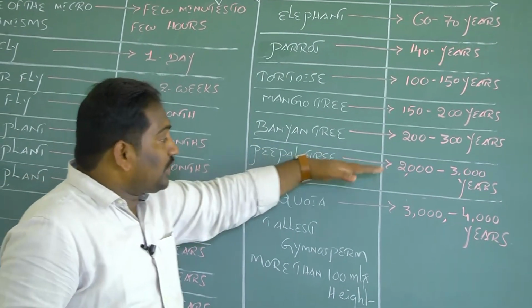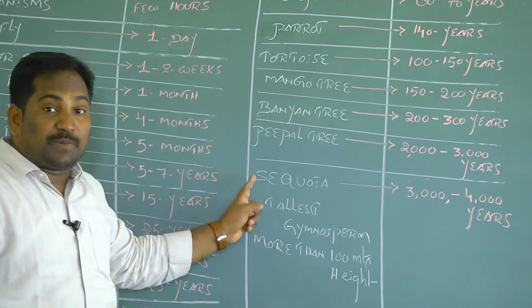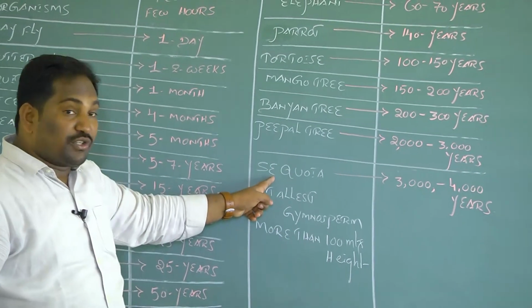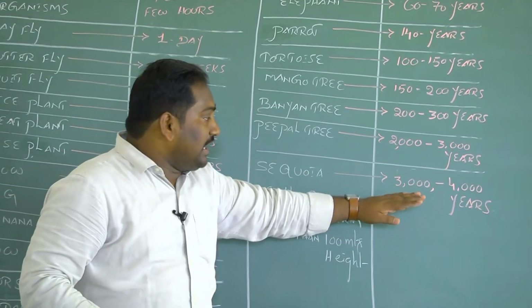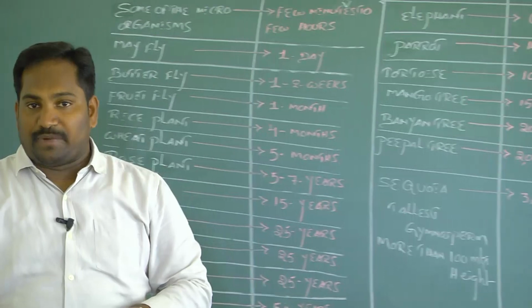lifespan is 2000 to 3000 years, and one of the tallest gymnosperms, with a height of more than 100 meters, is Sequoia sempervirens. It has a lifespan of 3000 to 4000 years.